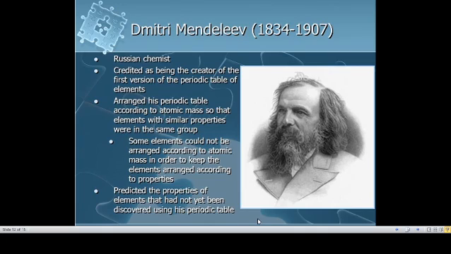His periodic table helped later scientists to discover some elements. And also he predicted the properties of elements that had not yet been discovered using his periodic table.